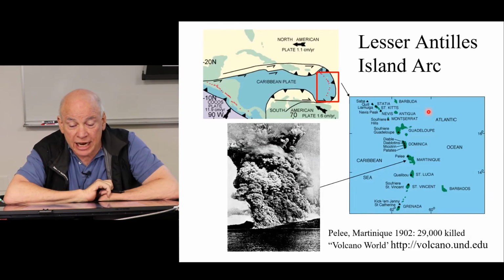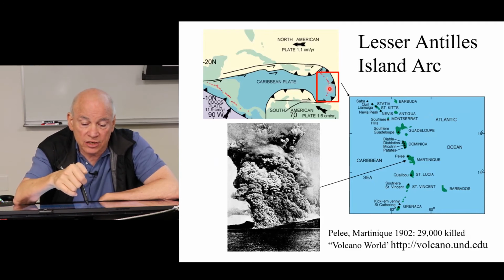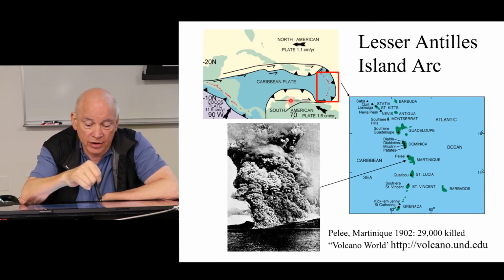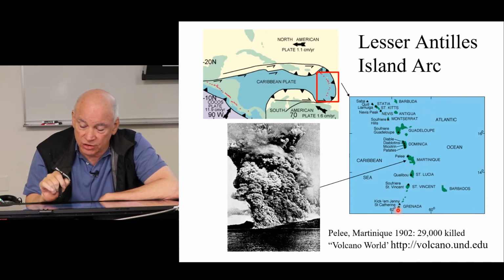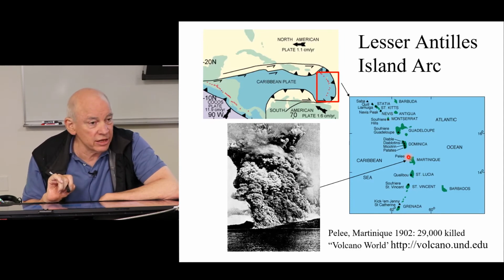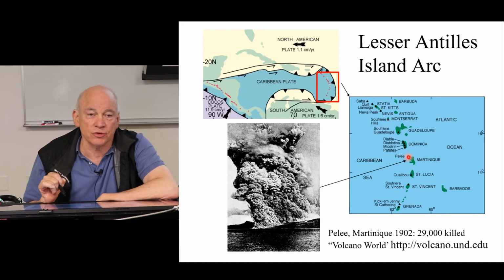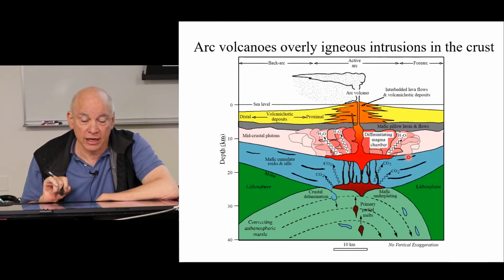So one of the most spectacular eruptions happened in the Lesser Antilles. So this is the Lesser Antilles on the eastern side of the Caribbean plate. There's Cuba, there's South America. And there's a whole bunch of volcanoes in here. And one of them erupted in 1902, Mount Pelée, and killed 29,000 people in a single eruption, almost before they knew what happened to them. By the biggest volcanic disaster, I believe, in the history of the world. We'll see if that's true or not later.